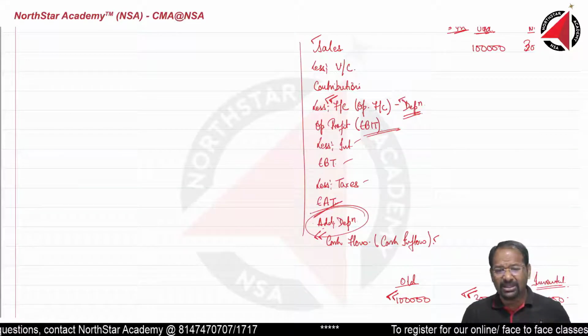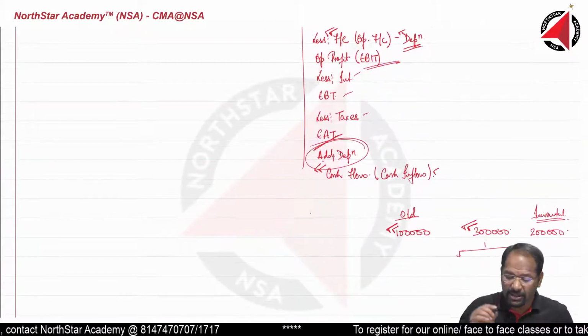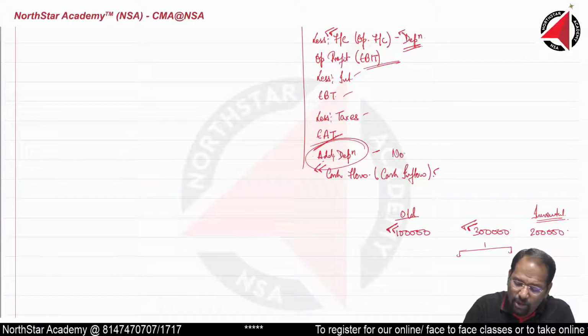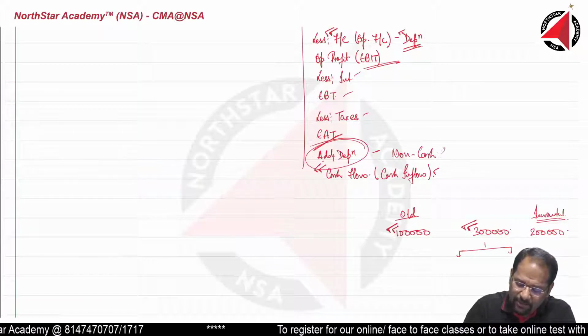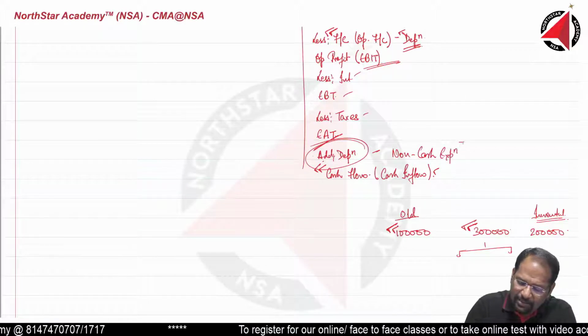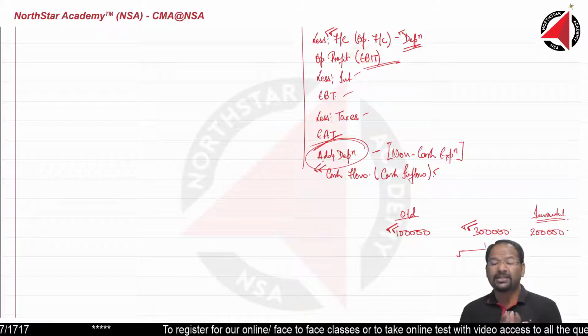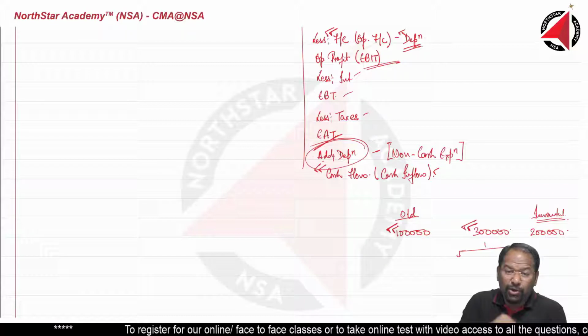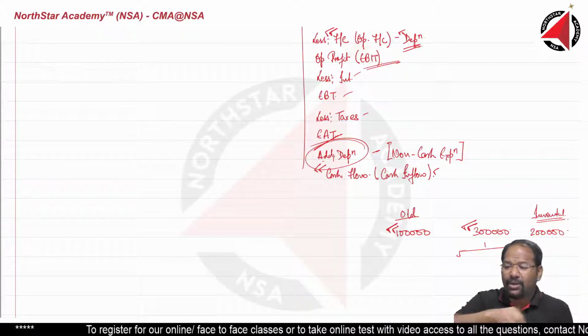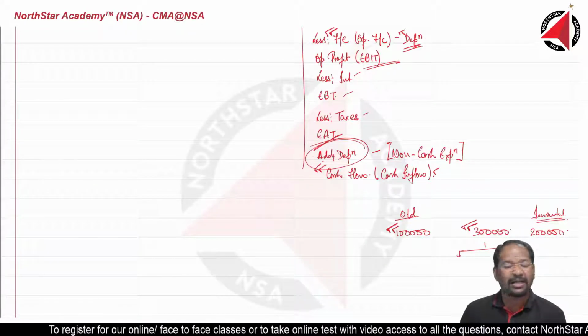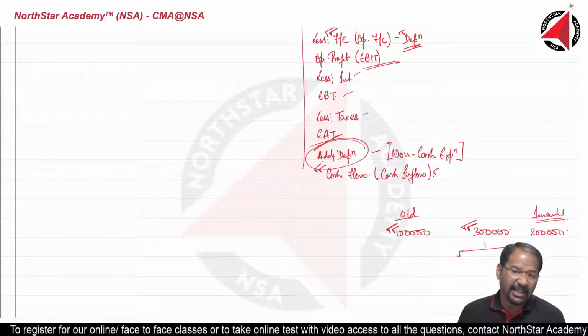Now the question is, why do you add depreciation? Because depreciation is a non-cash expenditure. It is a non-cash expenditure. Means you have bought a new asset. On that new asset there is a huge depreciation. But are you paying any money towards depreciation to any person? Answer is no. It is a non-cash expenditure.